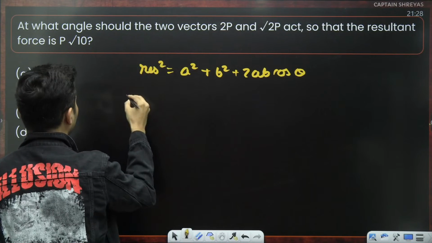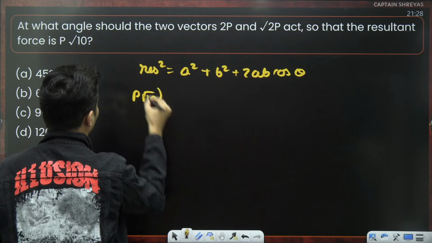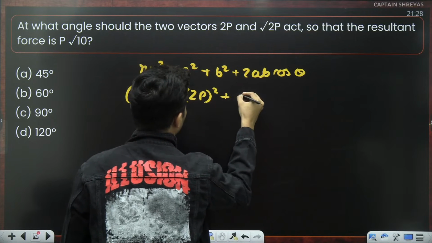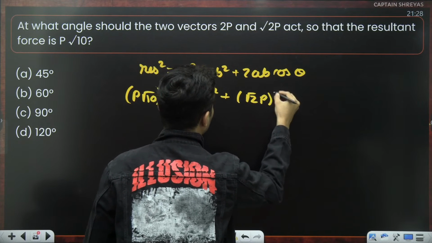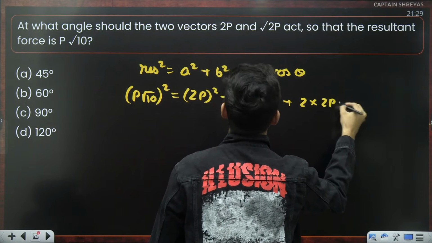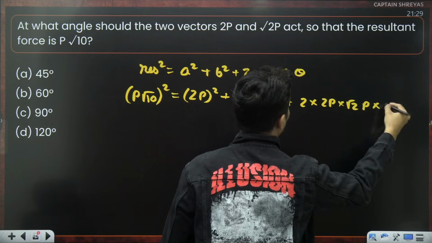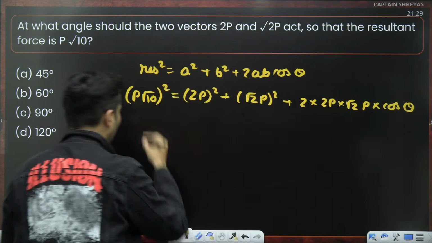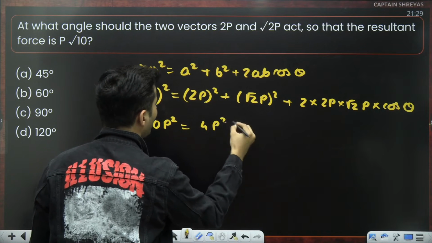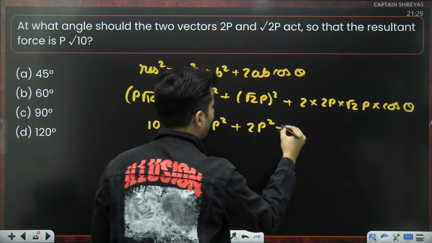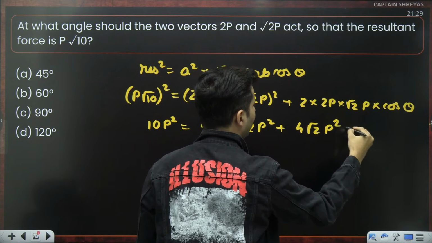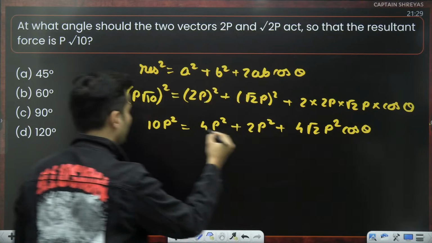Use this. What is the resultant? P root 10 actually. Square is a. A is basically 2p. So 10p square is equal to 2p square plus root 2p square plus 2 times 2p into root 2p into cos theta. That is 4p square plus 2p square plus 2 twos are 4, 4 into root 2p square into cos theta. P square gone.